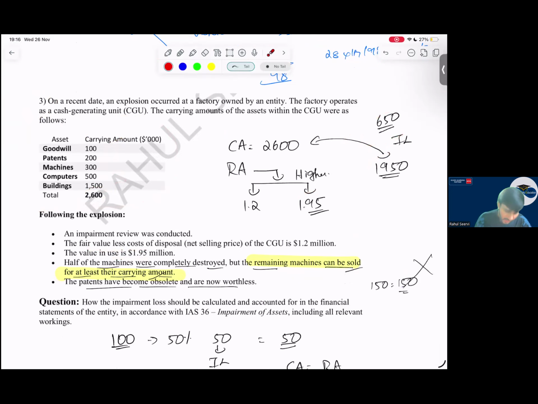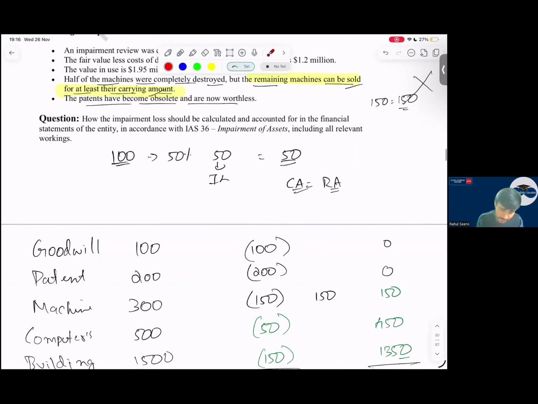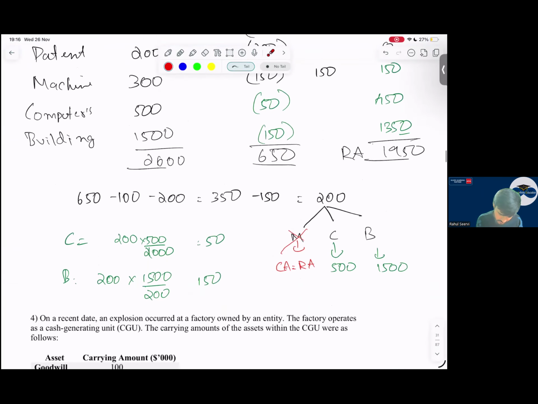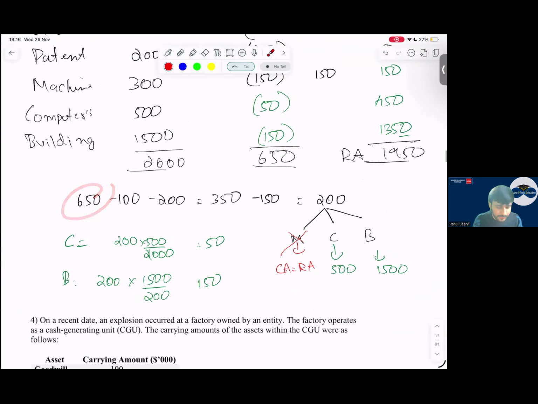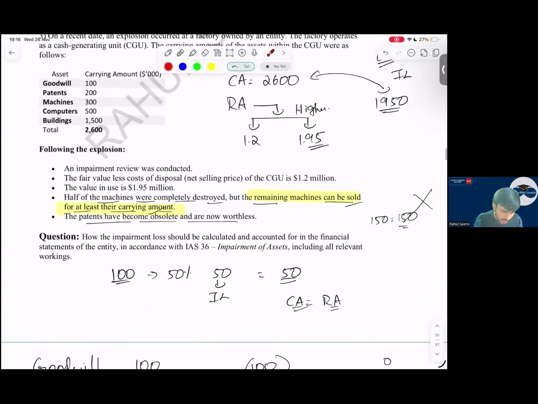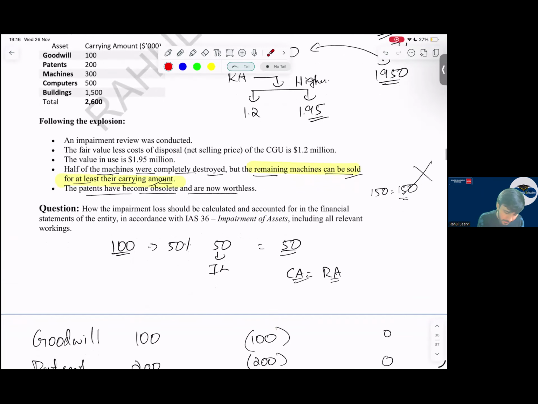Let us read the other points. Half of the machines were completely destroyed, but the remaining half can be sold for at least their carrying amount. Now if half of the machine is impaired and the remaining half can be sold for the carrying amount, will we charge impairment on that remaining carrying amount? No. This is the mistake you will make in your exam. Listen here. Impairment loss was 650. Out of this 650, will I allocate the impairment to anything? Okay. And the patents have become obsolete.